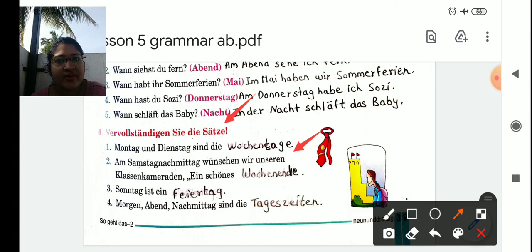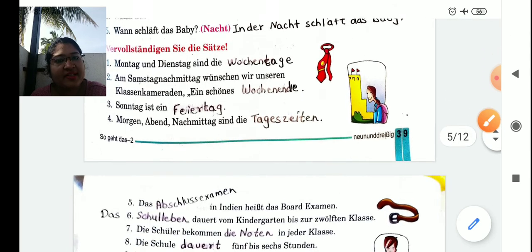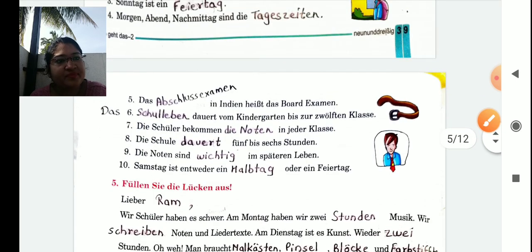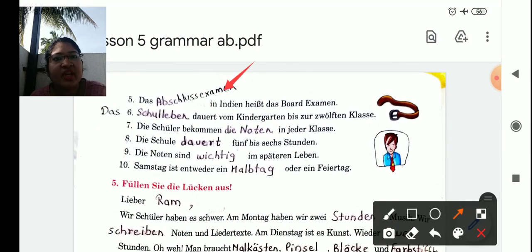So Saturday afternoon timing, when you go out of the school, you wish your classmates have a nice weekend, beautiful weekend. Third one, Sonntag is like Feiertag. It's a holiday. Vier, Morgen, Abend, Nachmittag sind die Tageszeiten, day timings. Fifth one, das Abschlussexamen in Indien heißt das Board-Examen. The final exams are called the board exam.